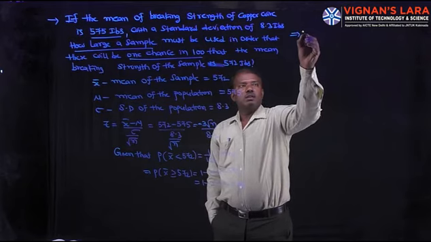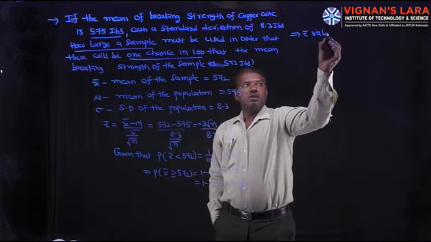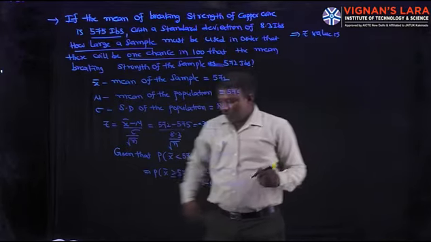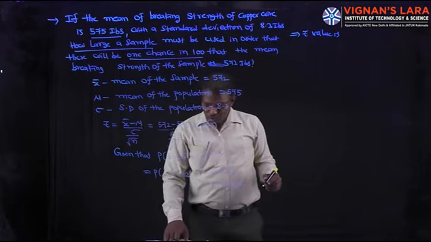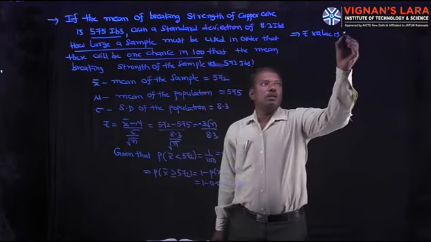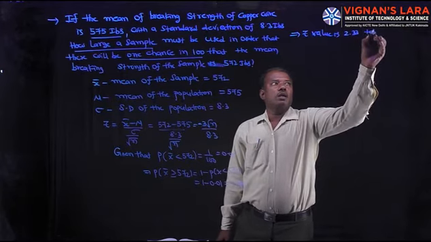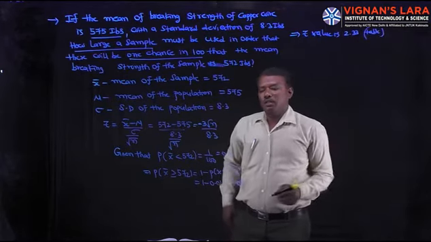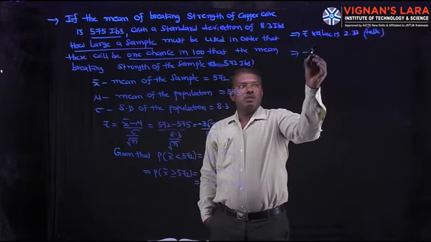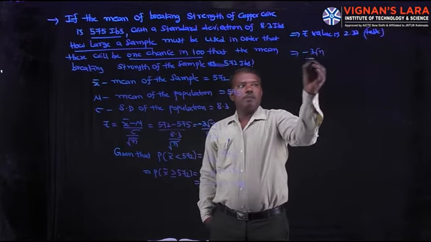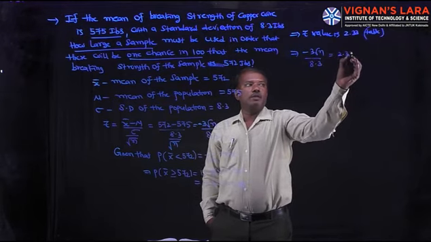Then the Z value is from the table. Area is given. So for x equal to 572, the Z value is 2.33 from the statistical table. That implies minus 3 root n by 8.3 is 2.33.